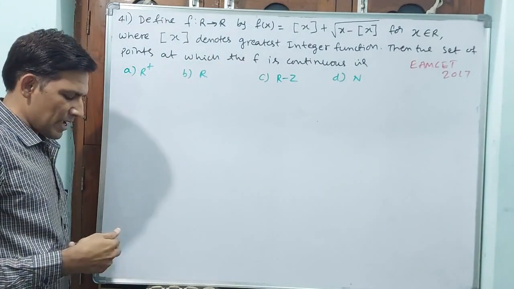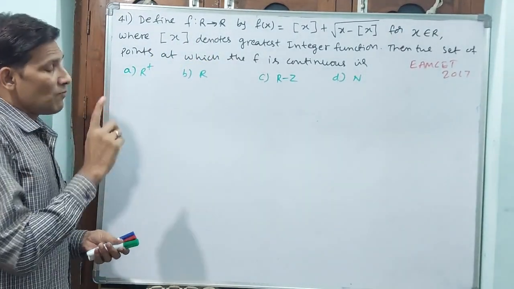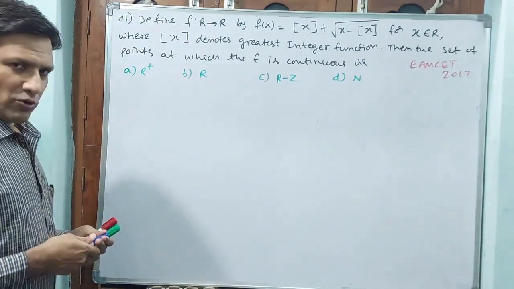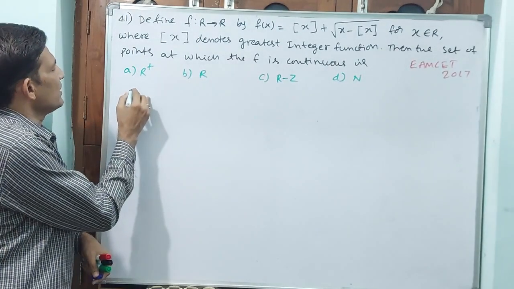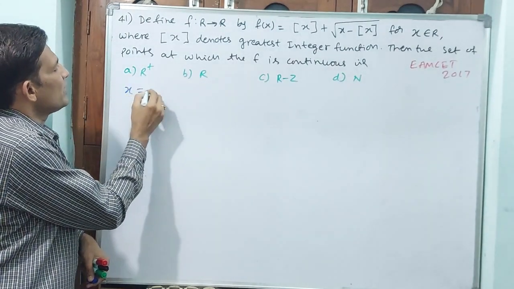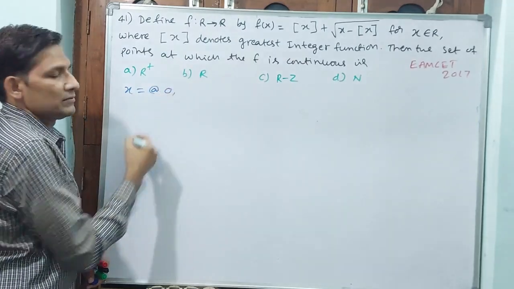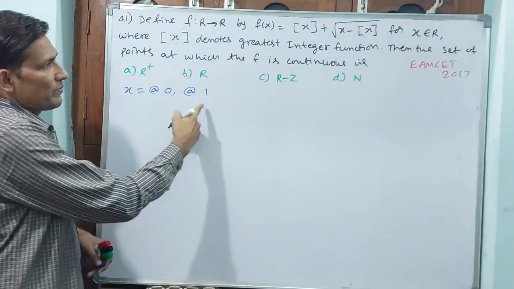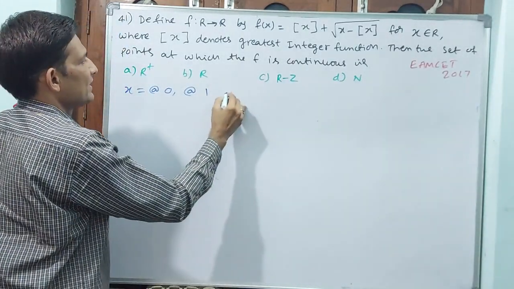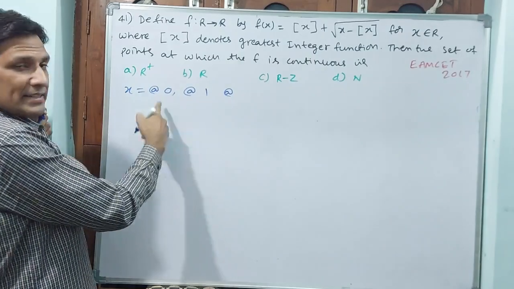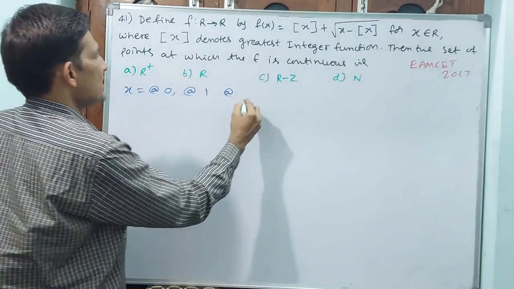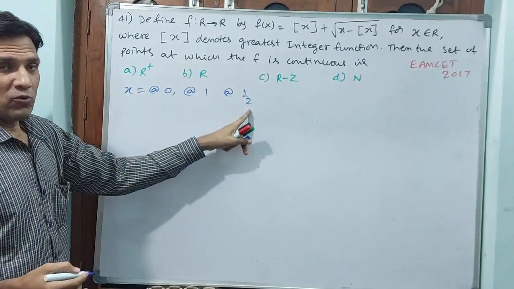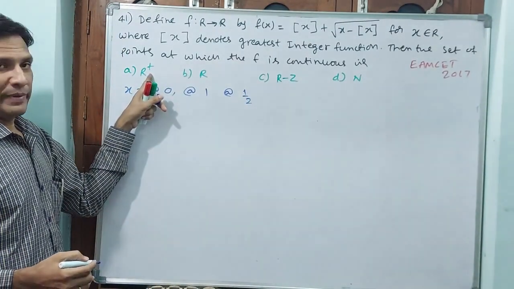How it is going to come, I am going to explain. First, we will do one thing. Where are we going to test this continuity? We will test at 0. You see, I am writing, logically. Test at 0, at 1 for N. If both are satisfied in the positive direction, then test at 1 by 2. If 1 by 2 is also okay, these 3, then we can say R plus N.